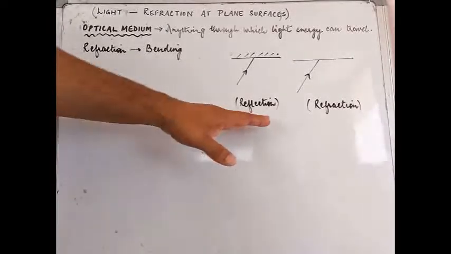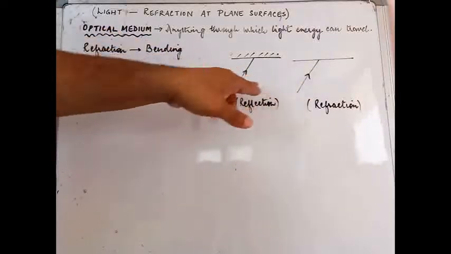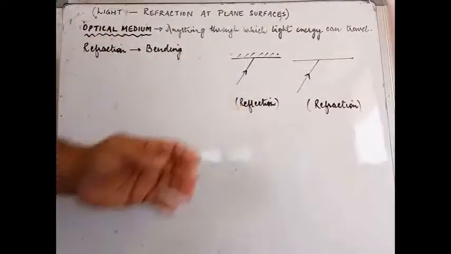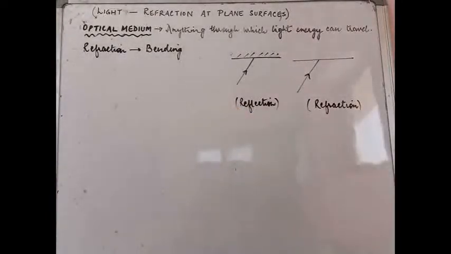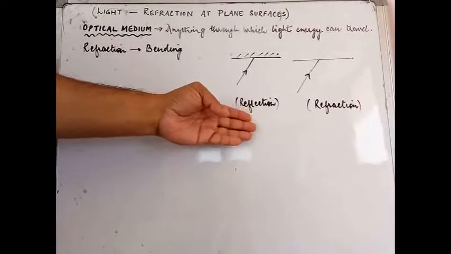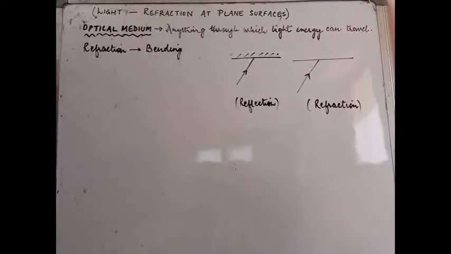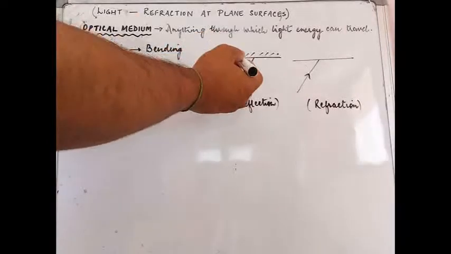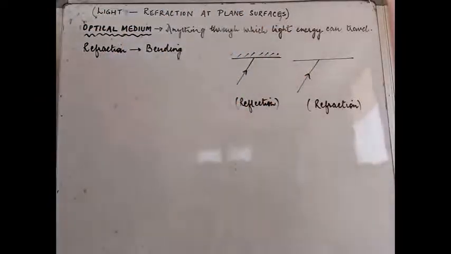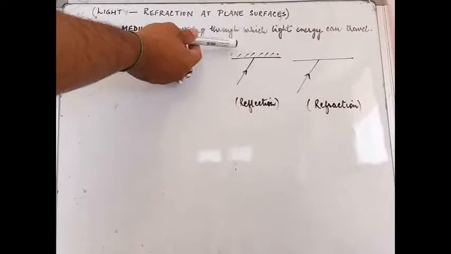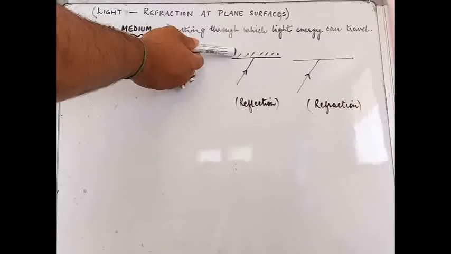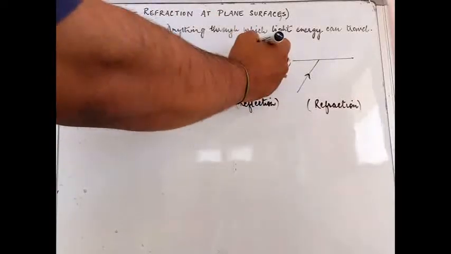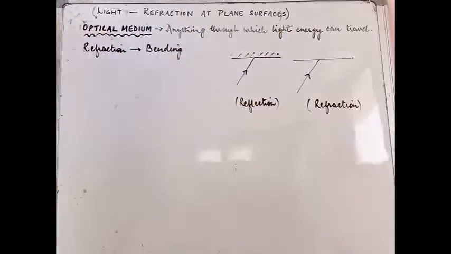Now, please come down over here to these 2 incomplete diagrams. What I am trying to explain to you is that till 9th standard, you have pretty much covered the process of reflection of light. Now what is reflection of light? If you remember, if this is a plane surface, or maybe a plane mirror, the other side of which is polished or silvered like this, what you will do is you will draw the